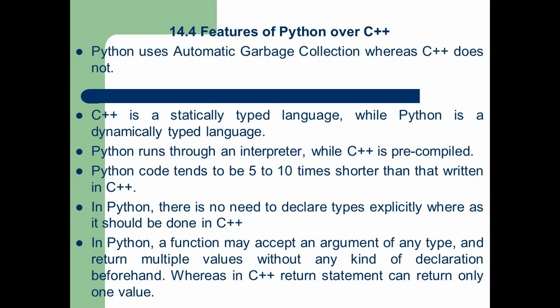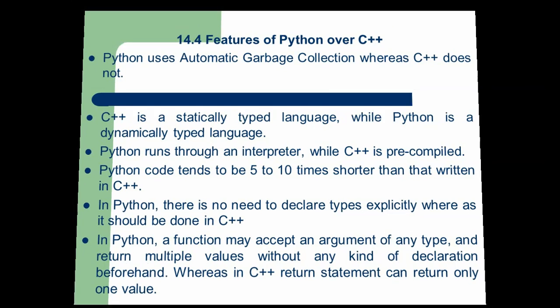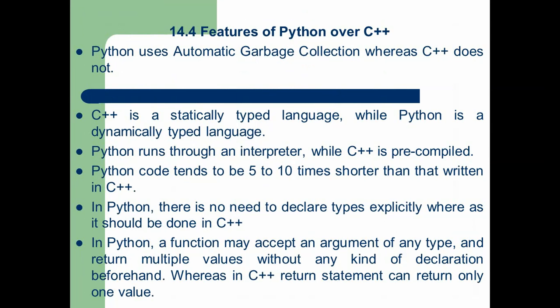In Python, there is no need to declare type explicitly, that is, the data type. In the Python programming language, there is no need to declare any variable with a data type, but in C++ we should declare the data type. Next, in Python, a function may accept any argument of any type and return multiple values without any kind of declaration beforehand. Whereas in C++, a return statement can return only one value. So this is the important difference. A Python function can return more than one value, whereas a C++ function returns only one value.